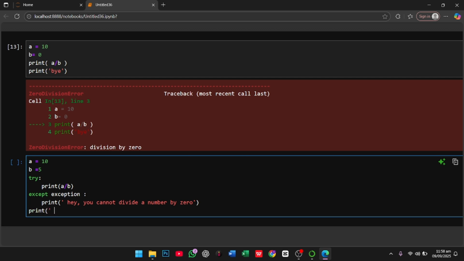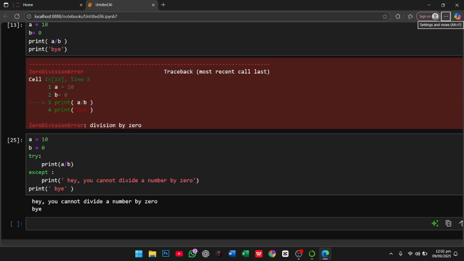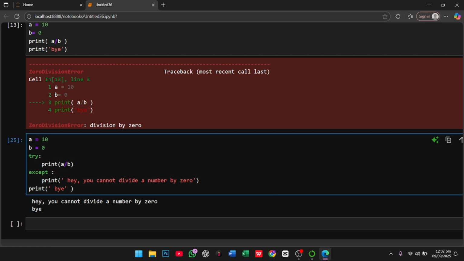It must. Okay, program. So you see our answer is that you can't divide a number by 0, and our "bye" is also printed. We have another practice, like if we have to open a file, we must write "resource open" and "resource closed" as we open a file. Simply, because it's a great practice for a coder to do that.